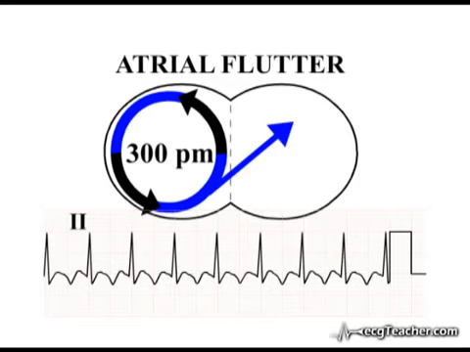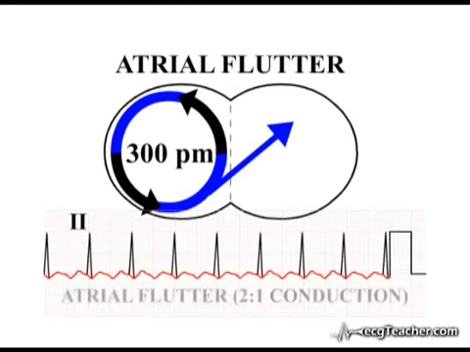The diagnosis may be particularly difficult when, as is often the case, the flutter waves are of low amplitude. Yet even here, the pattern can be identified by the practiced eye. This is atrial flutter with 2-to-1 conduction.